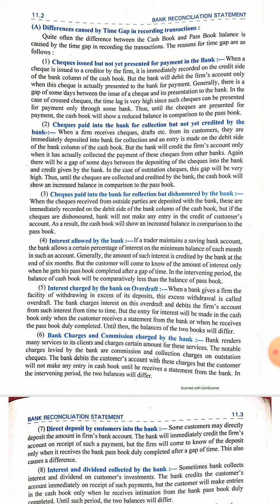Again, checks paid into the bank for collection but not yet credited. Whenever a check is deposited to the bank for collection of the money, the account of the depositor must be increased by the amount of the check.